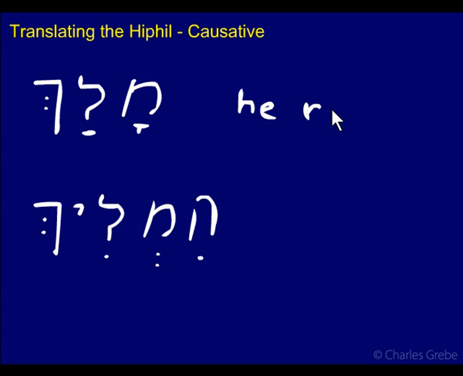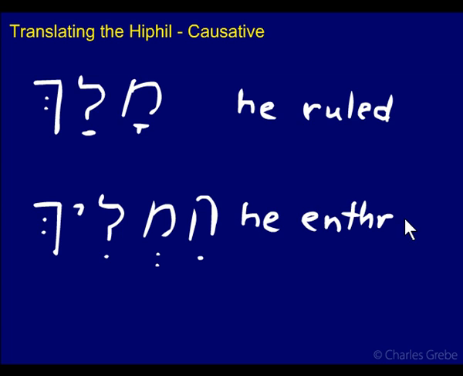Similar to melech, of course, the noun for king. So he ruled. If you put this into the Hiphil, himlich, you get what? He enthroned, or he caused to rule. He caused someone else to rule. So he enthroned. So you can see the causative sense here. Here you have just a straight statement, he ruled, and here the Hiphil is used to cause that thing to happen. He ruled, he enthroned.